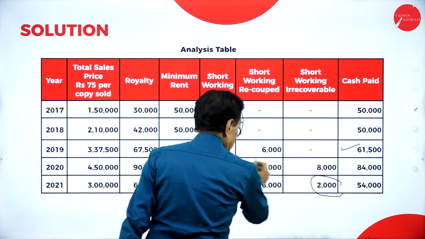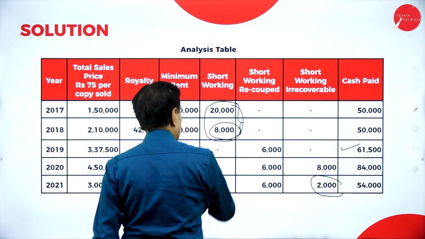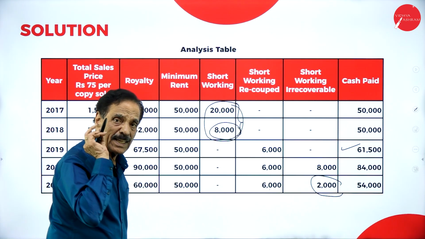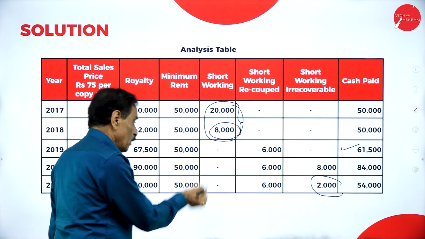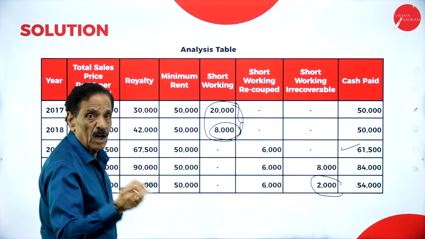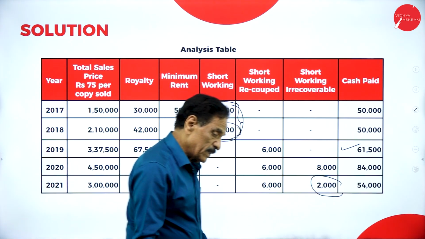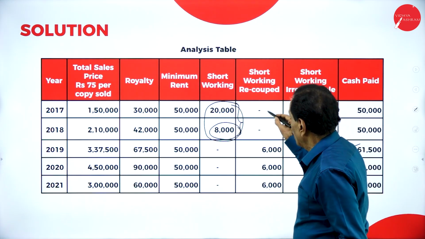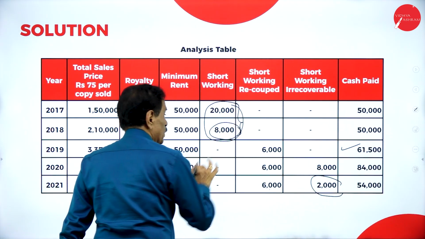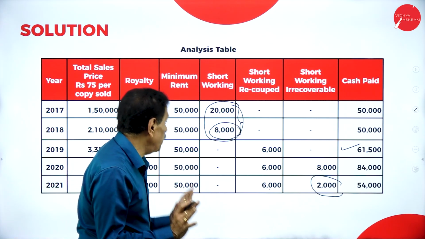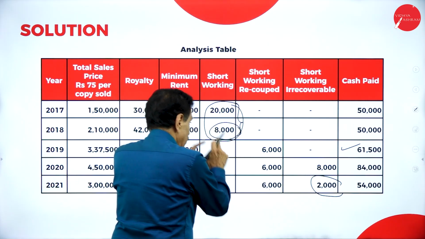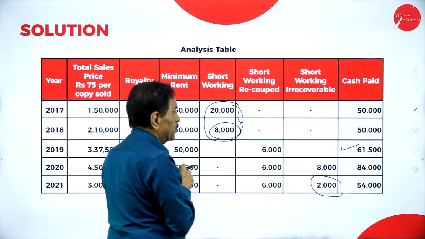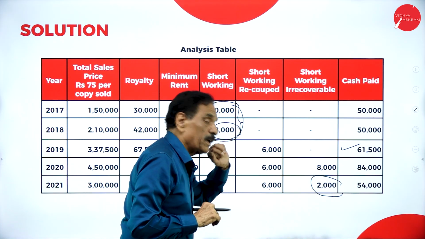8,000. This is 22. 8 plus 6, 14,000. 22,000. Still we have got another 8,000. Out of 8,000, how much do you recover? 6,000. How much could you not recover? 2,000. This is very, very important here. See that? 20 plus 8, 28,000 is total short working. Next year, out of 28,000, how much do you recover? 6,000. How much is irrecoverable?